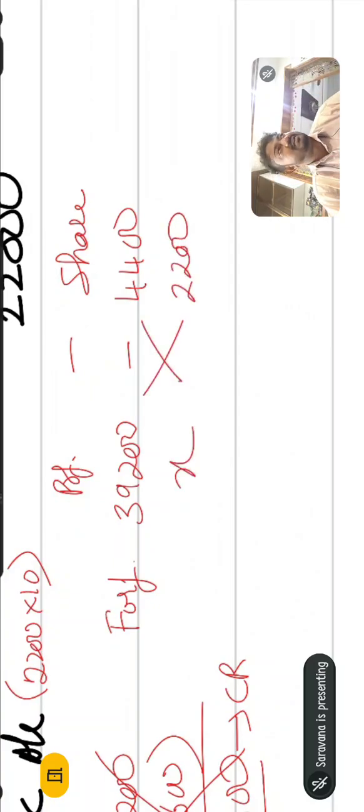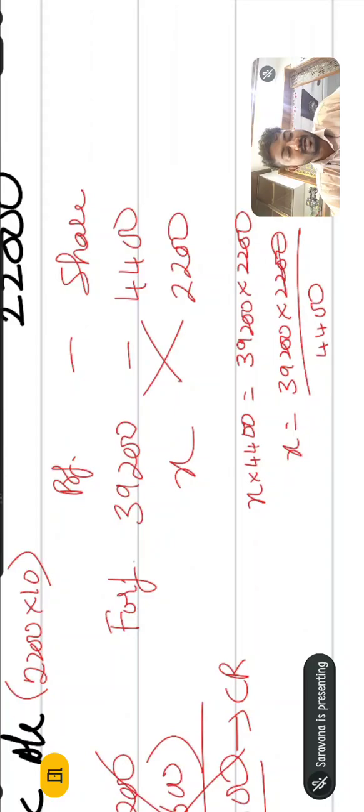How to find it? We'll see here. For 4,400 shares, there is a profit of 39,200. The company reissued only 2,200 shares. So what is the profit? You need to cross multiply, where x into 4,400 is equal to 39,200 into 2,200, so x is equal to 39,200 into 2,200 divided by 4,400. If you cancel it, you will get 19,600.